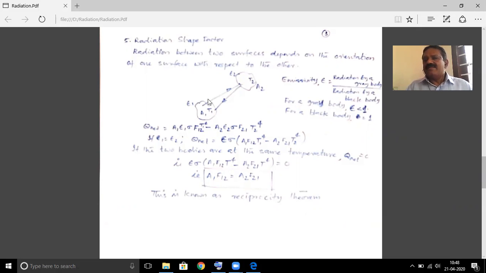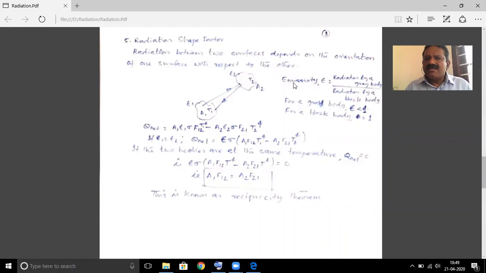The radiation emitted by the first surface may not be reaching the second surface. All the radiation that is being emitted by surface 1 may not reach surface 2. Only a portion of the radiation emitted by the first surface will be reaching the second surface.